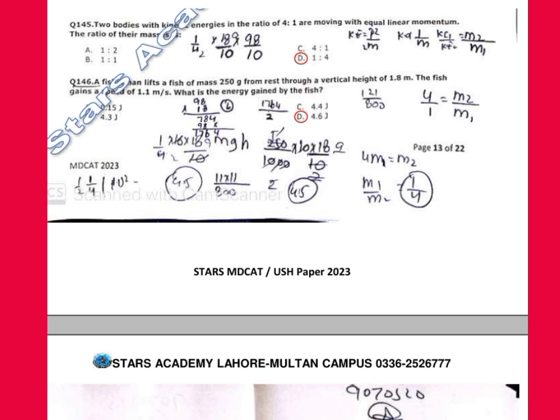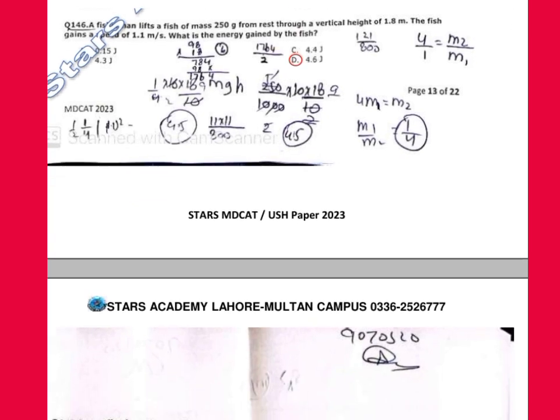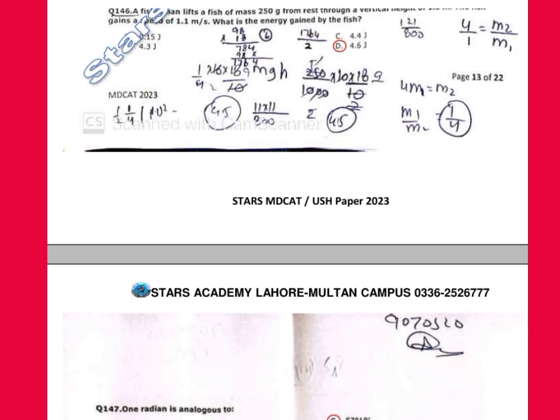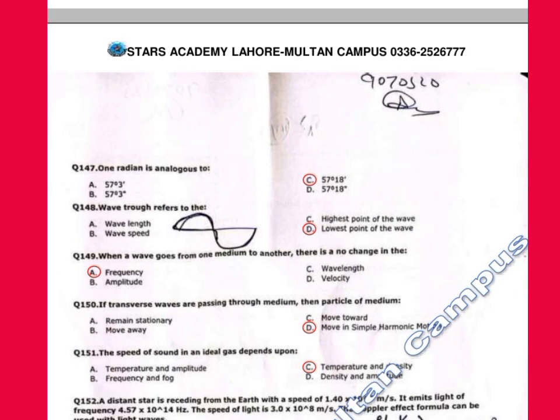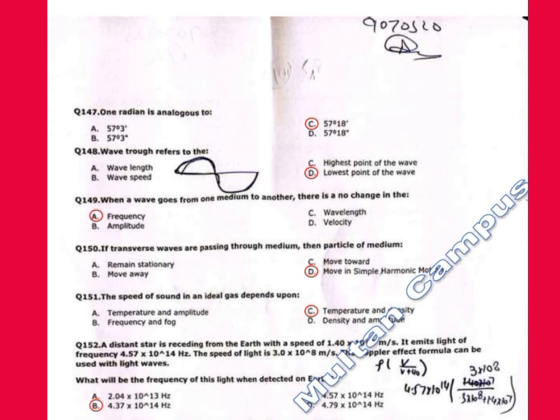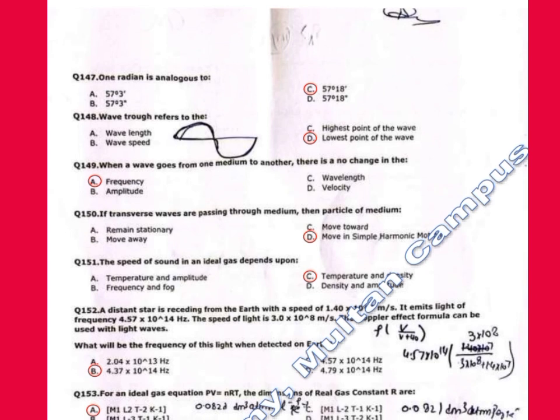146. A man lifts a fish of mass 50 gram from rest through a vertical height of 1.8 meter. The correct option is 4.6 joule, D. 147. 1 radian is analogous to what? 1 radian is analogous to 57 degree, 57.8 degree.